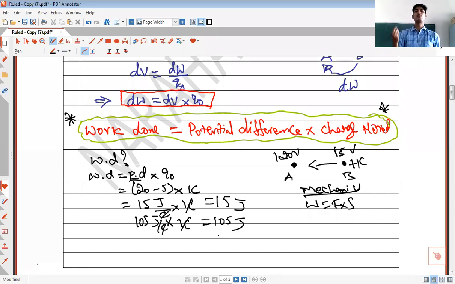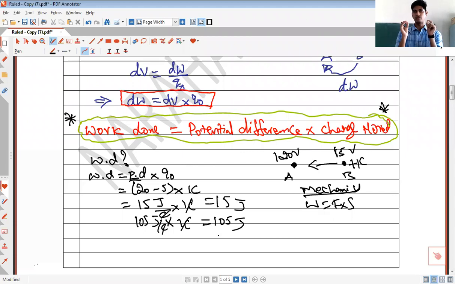So as the potential difference between 2 points increases, the amount of work which you have to do to move the charge from one point to another point also increases. What does work done always depend on? Work done to move a charge from one point to another point depends upon the potential difference between the 2 points.